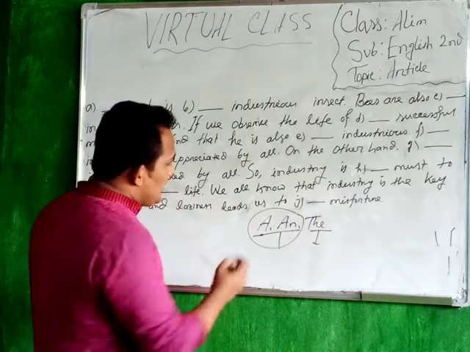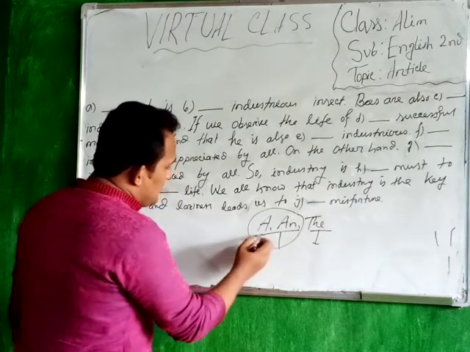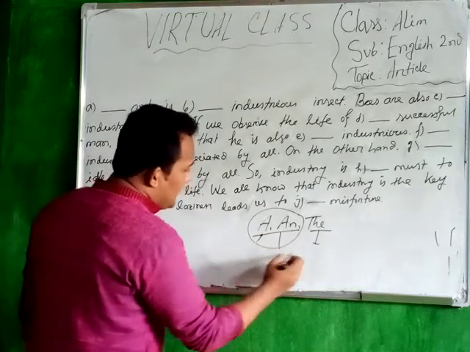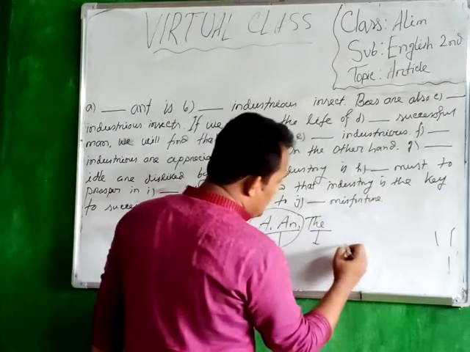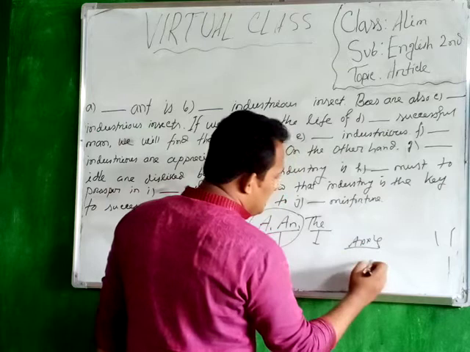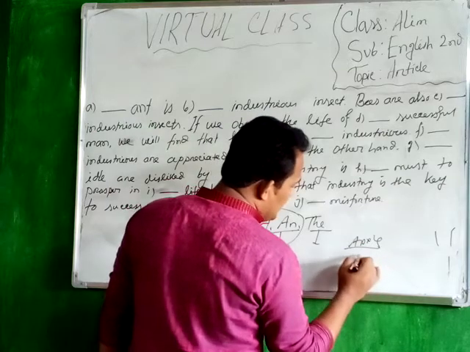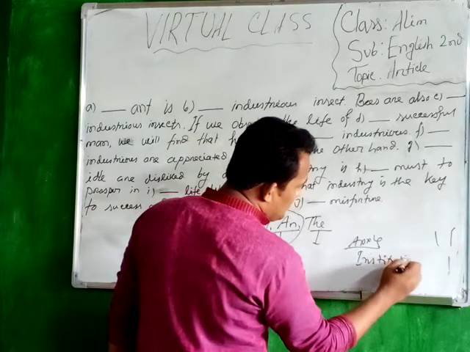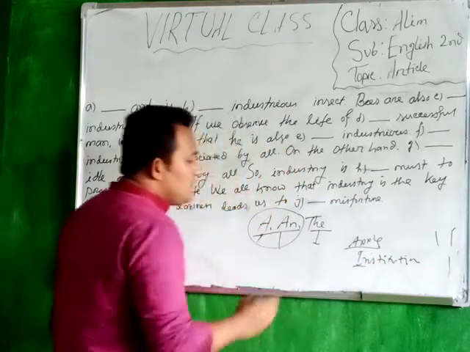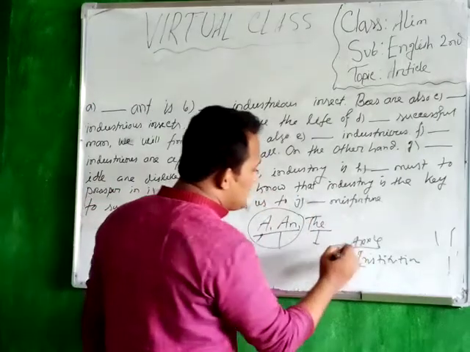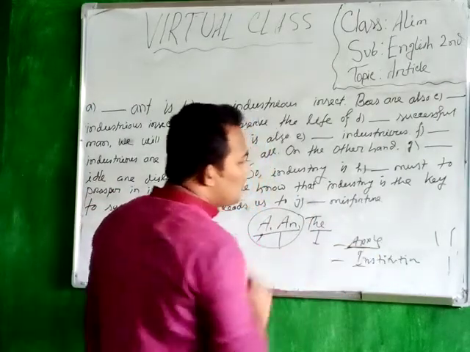For example, if you find the object is like apple, education, institution, okay. So before putting an article, you have to find out the pronunciation of the given word.